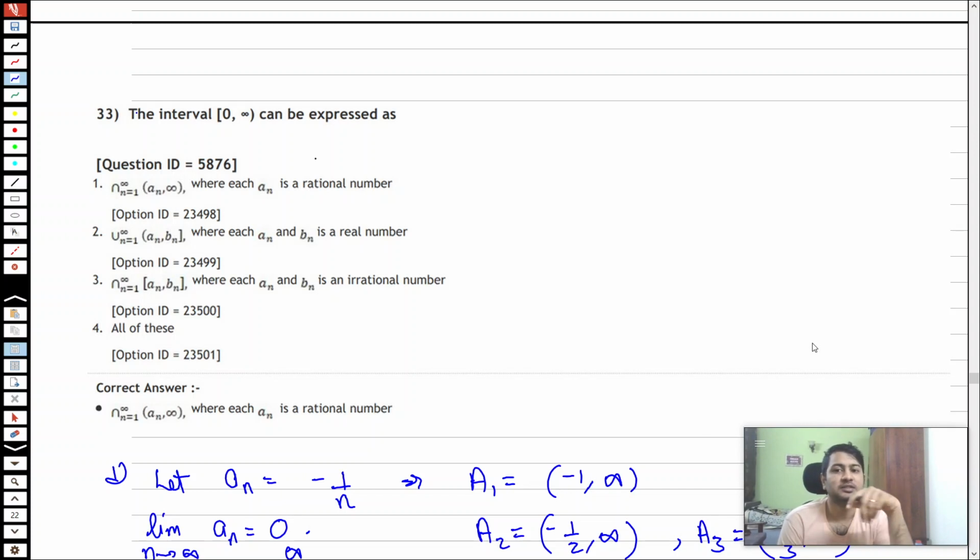The third part is an intersection of these closed sets. Arbitrary intersection of closed sets will always be a closed set.